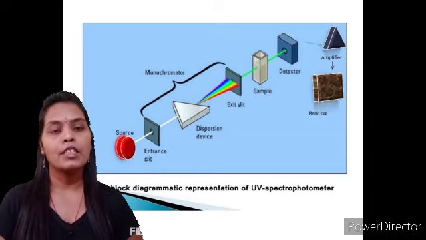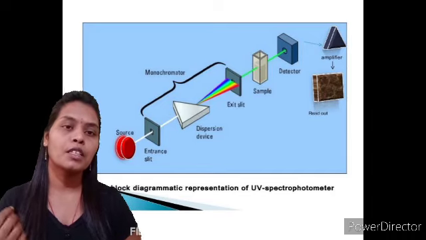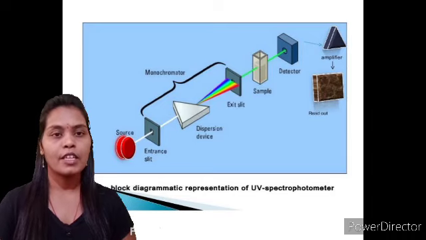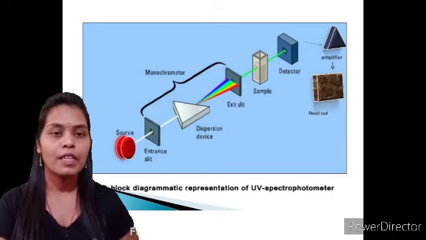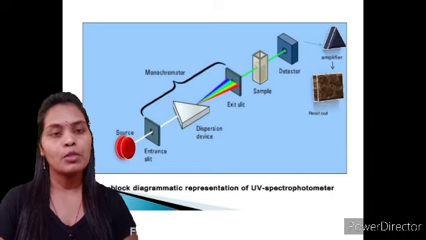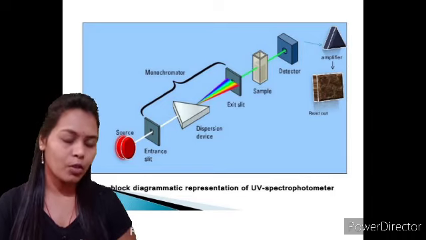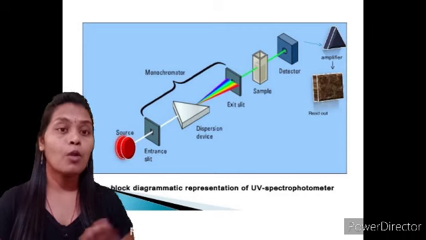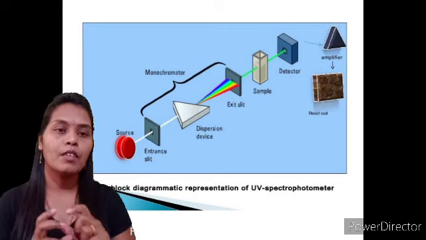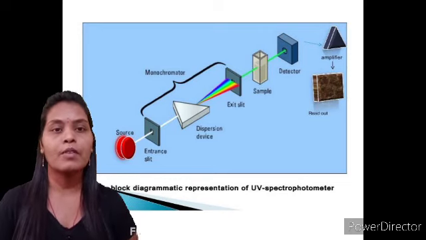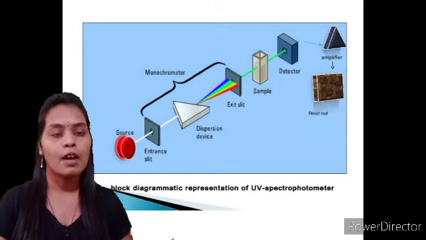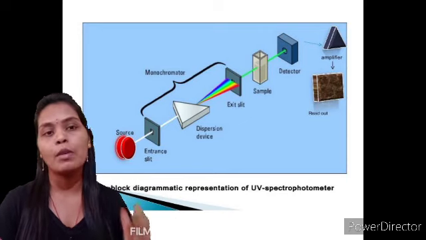The work of the entrance slit is to pass the radiation from the source in continuous form to the dispersing device. The dispersing device disperses the light into different wavelengths, and different wavelengths have different energy. The radiation coming from the source is polychromatic in nature, but the radiation out of the dispersing device is monochromatic. We require some specific wavelength, and that's why the exit slit allows that particular wavelength to pass out, and the others are barred.